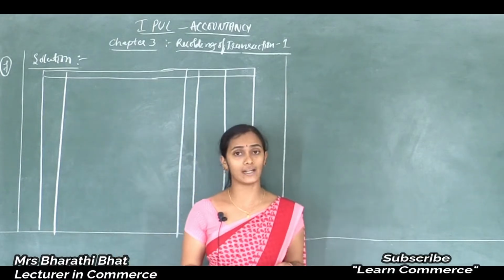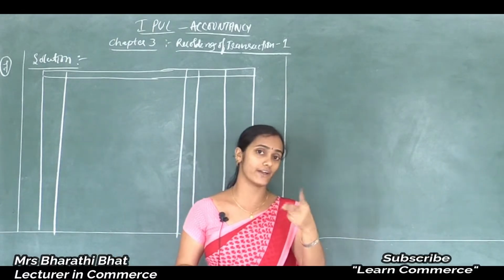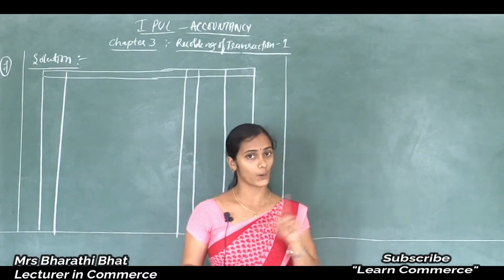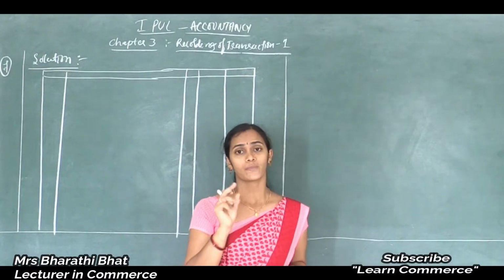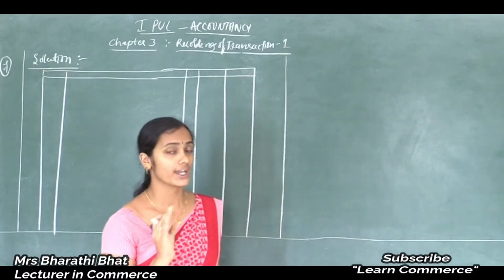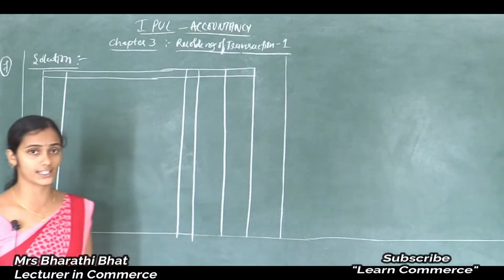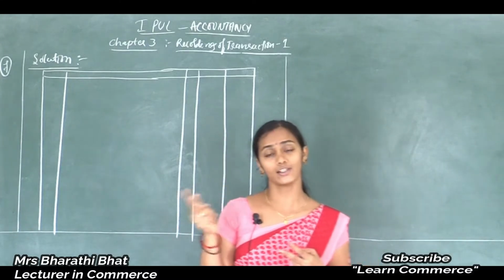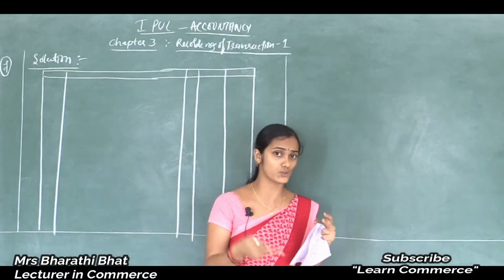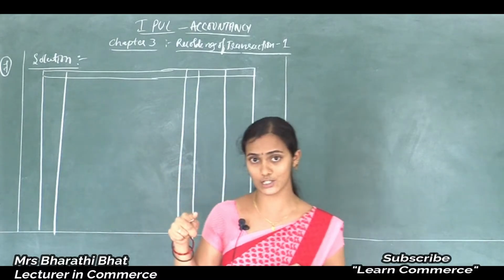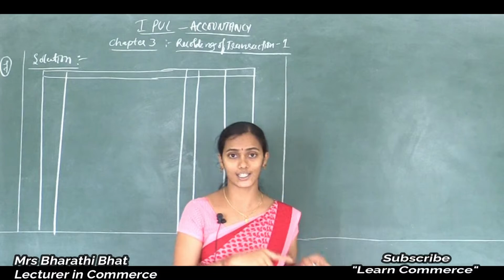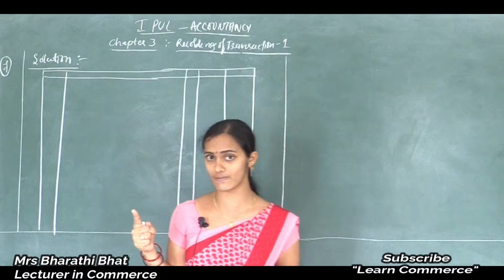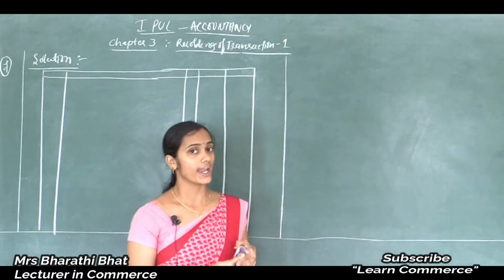This particular transaction affects more than two accounts, meaning more than two accounts are debited along with the capital. Correct, right? So business commenced with cash and building. How can we pass the journal entry for this? Here cash and building are two assets, two accounts that come under assets. Both show increased value. As an increase in assets is to be debited, along with the increase in assets our capital also shows increased value. So the cash account is debited.